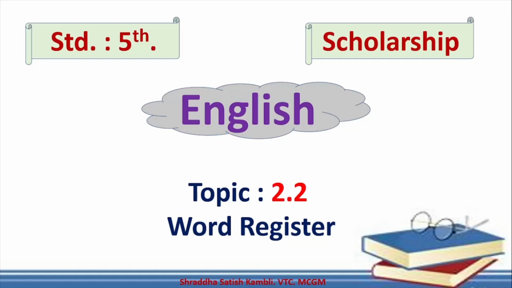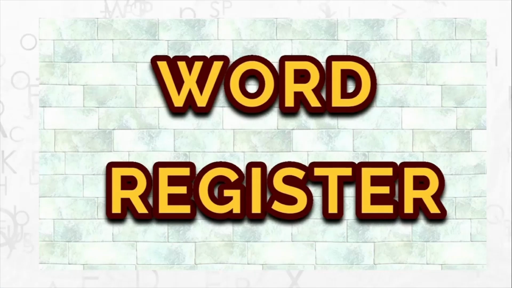Now when we say word, it means that we are going to deal with a lesson in vocabulary, that is we are going to look at a lesson which will help us to improve our knowledge of words, isn't it? So come on, let's go and see what a word register actually means.